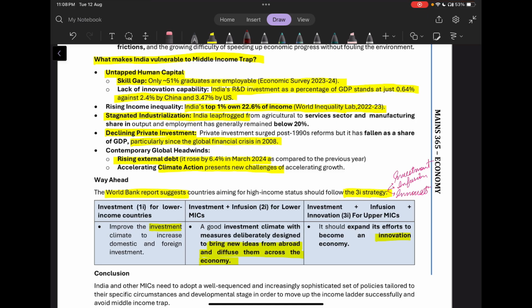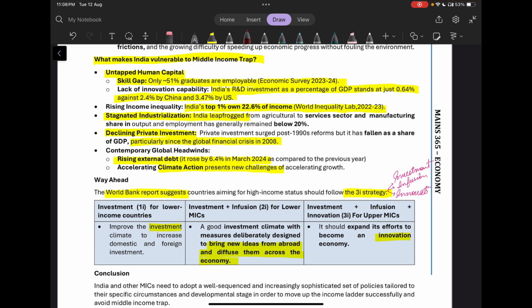Then there is stagnated industrialization. We had a leapfrog jump from agriculture to services, and we left out the manufacturing sector. And today we can see what the manufacturing sector can do if we look at the case of China.